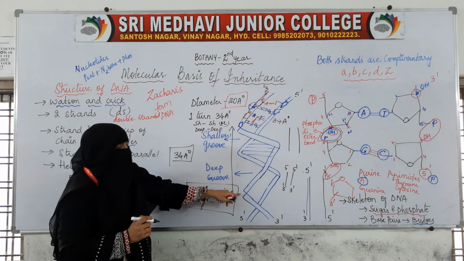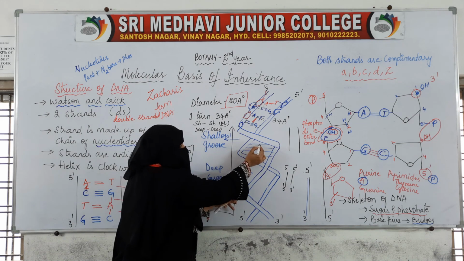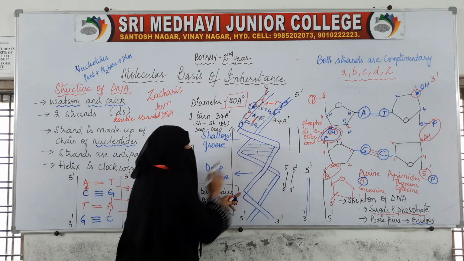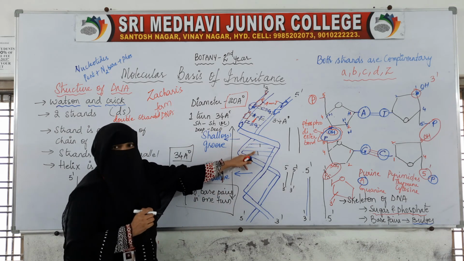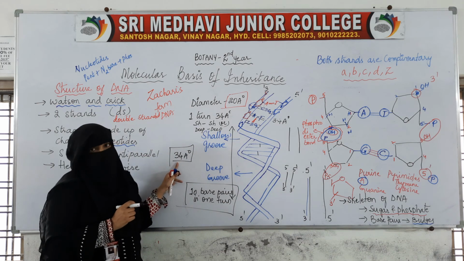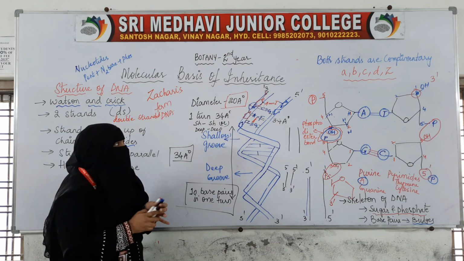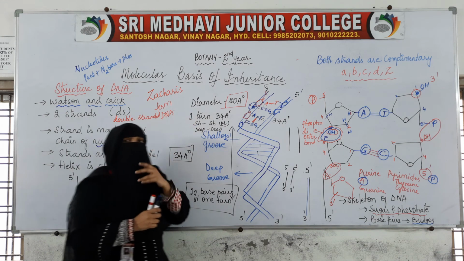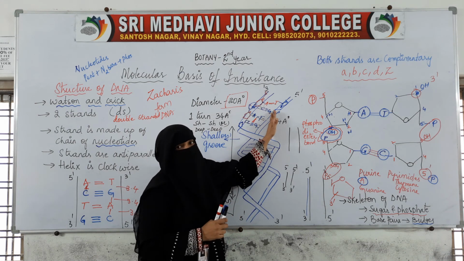So the distance is 34, and with 10 base pairs, the distance between two base pairs is 3.4 angstroms. This was the structure given by Watson and Crick, and the strands are complementary to each other.